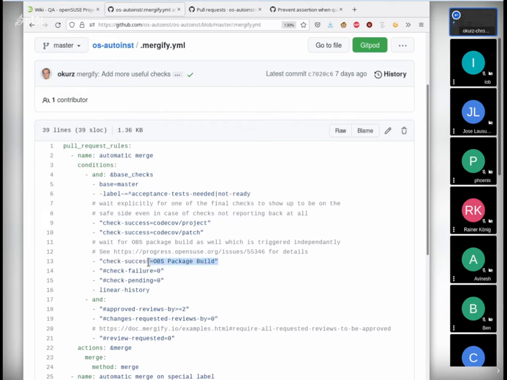This is why we have mentioned it explicitly. As long as that isn't there and as long as that isn't successful, we don't want to merge automatically. And by trusting Mergify to do that with all these additional checks, we could be on the safe side.